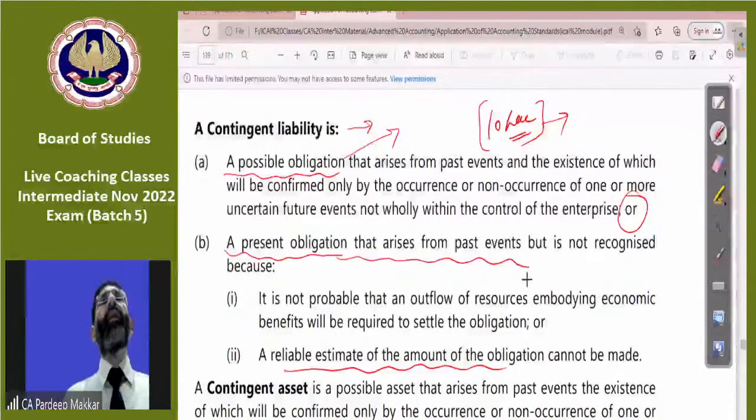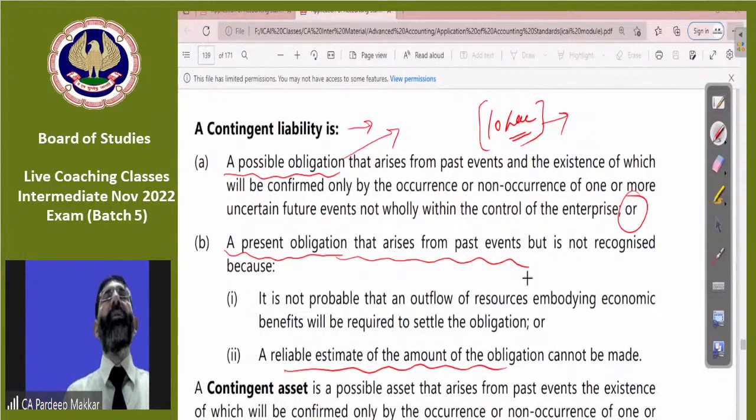Or we can say that we have to do some event, like a CM is coming to our place, and whatever expenses we have to incur, we don't know, because when he comes, we'll plan and see what he is demanding. Or instead of the CM, officials from any organization are coming, and whatever they say, we will have to fulfill. Whatever they will say, we don't know in advance. So how much amount we have to incur at that time, we don't know. But we have to do that.